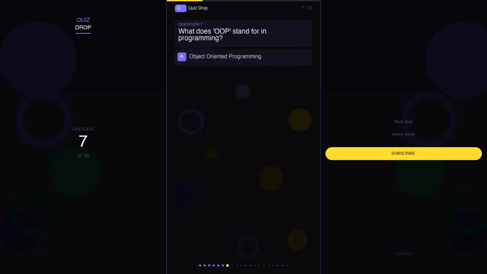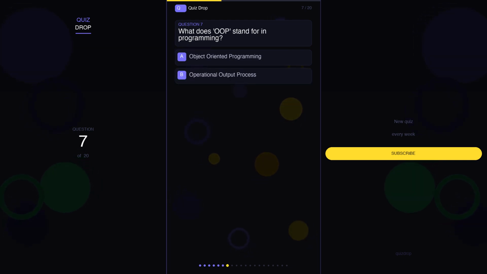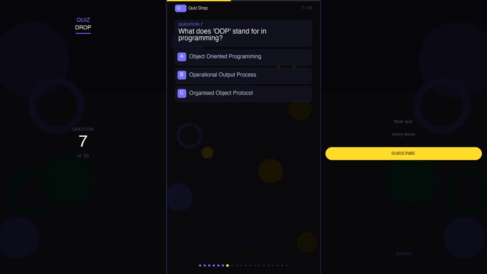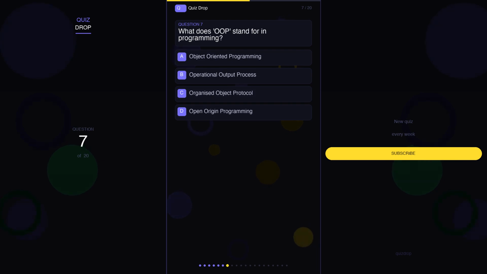Question 7. What does OOP stand for in programming? Your options are A. Object-oriented programming, B. Operational output process, C. Organized object protocol, D. Open origin programming.